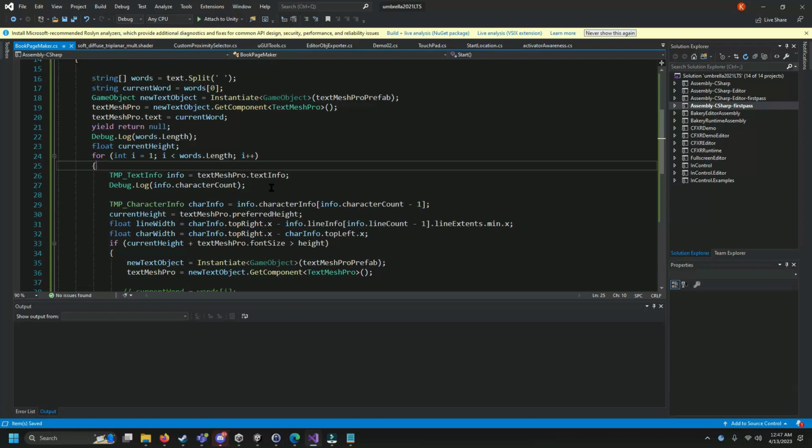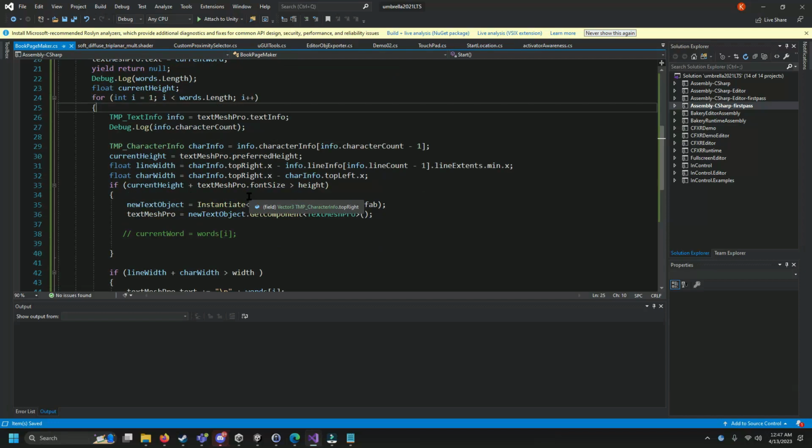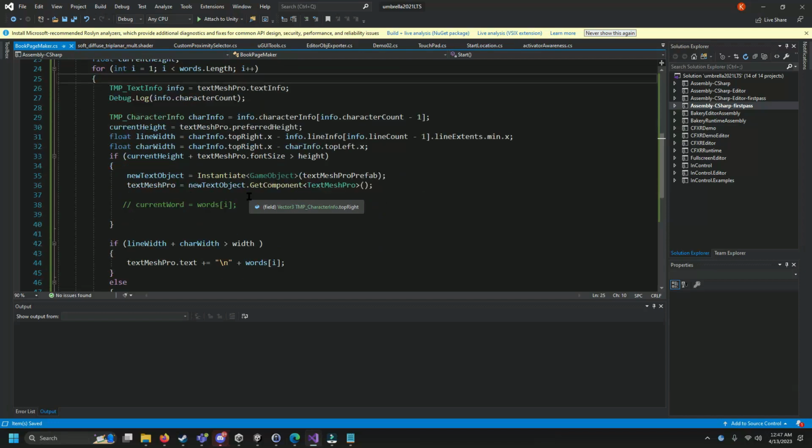So the actual height and width and character count don't change until the next frame, so I have to add a yield statement to delay the execution of the remainder of the code until after the frame.